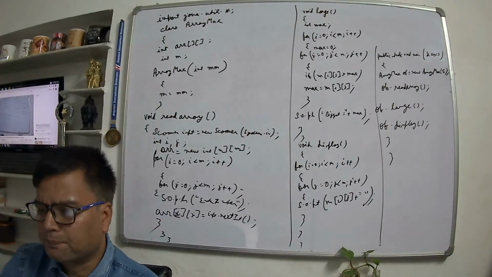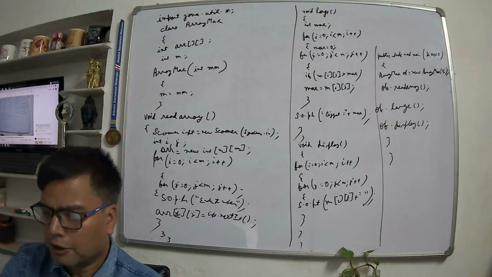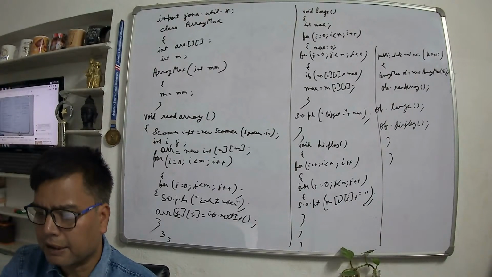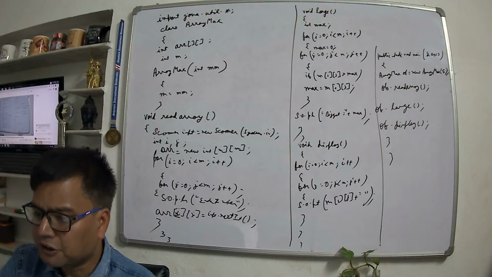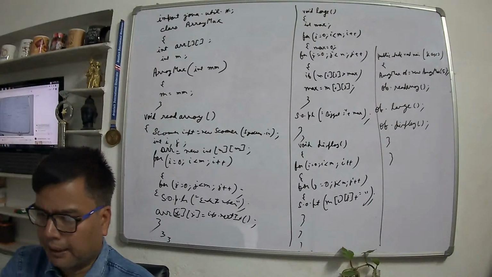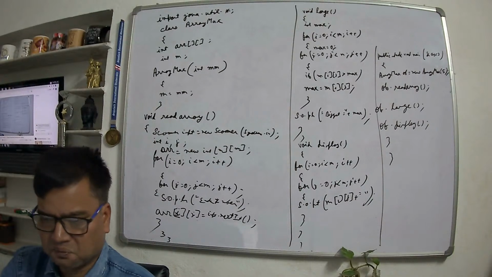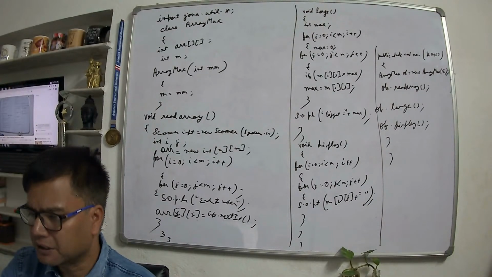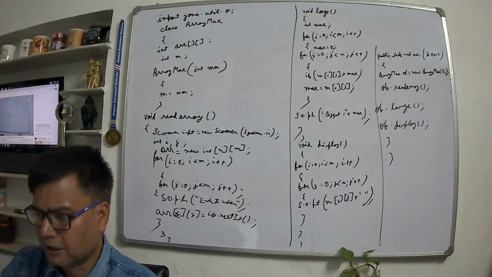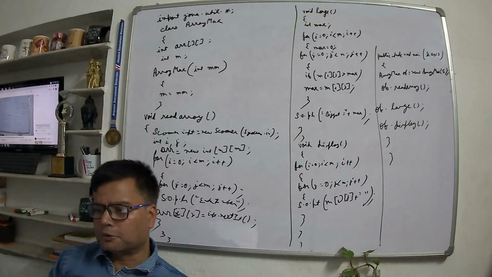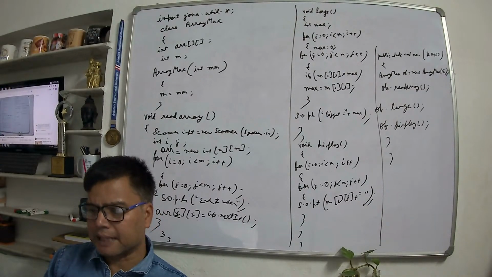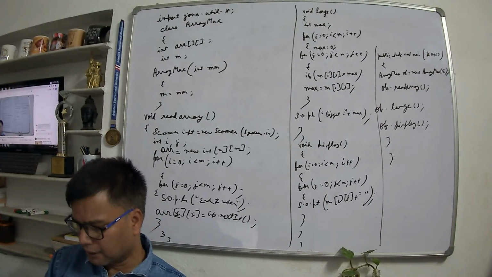Now I'll be taking up recursion. Now what is recursion? Recursion is a concept in which a function calls itself. A function that calls itself is known as a recursive function. A function is said to be a recursive function if it calls itself, right? Every recursive function has a base case and a general case, which is known as the recursive case.